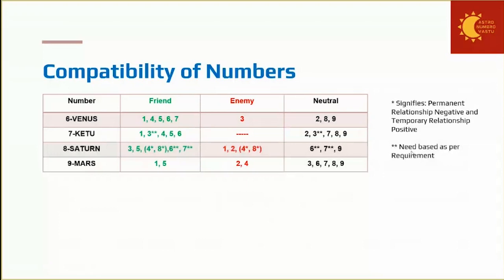Now coming to 4 and 8. This I've explained in my previous session when we were discussing number 4. So here 8 is the judge and 4 is the Robin Hood.